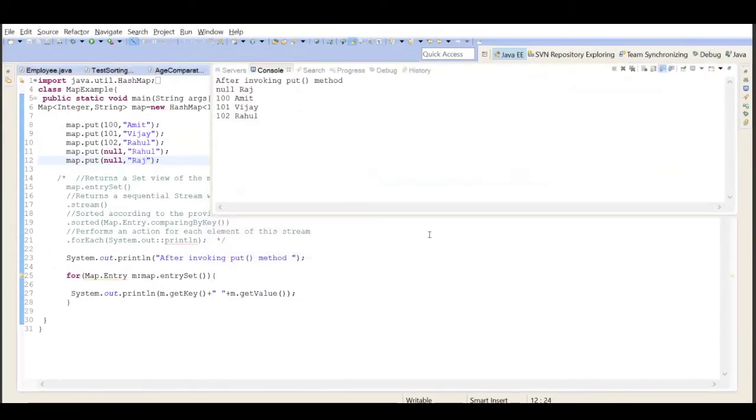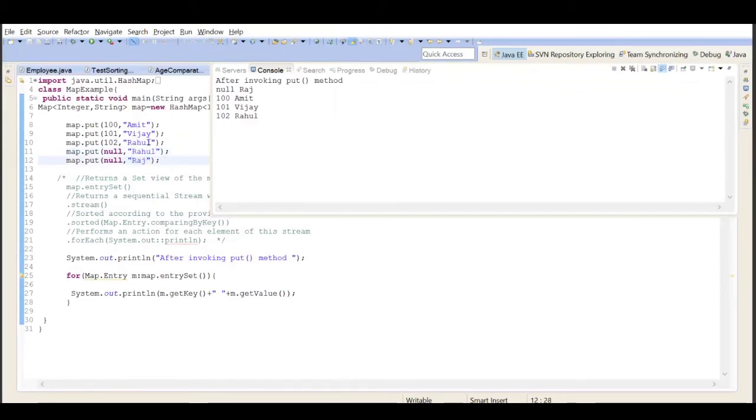No, it can't be multiple nulls, because it is replacing the null key. Whatever the key is there, it is replacing the existing key. So it is not allowing you multiple nulls because a null is already there, and the new value is overriding the old value.